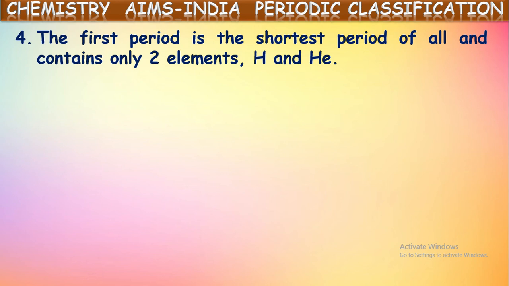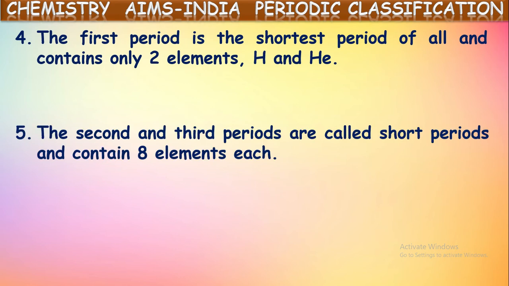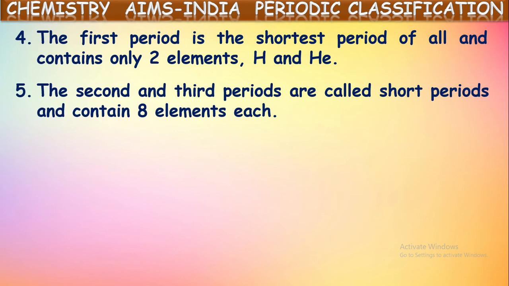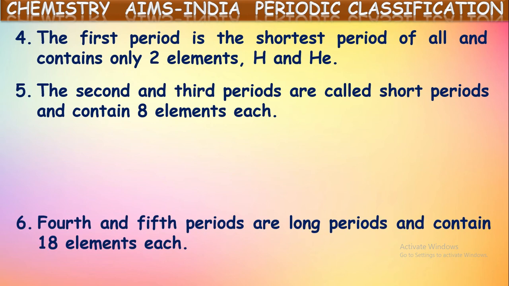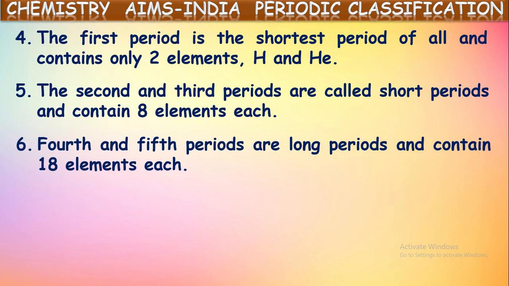It contains only two elements, hydrogen and helium only. That is why it is called the shortest period. And next, the second and third periods contain eight elements in each. So these periods are called short periods. Next, the fourth and fifth periods contain 18 elements in each. So they are called long periods.